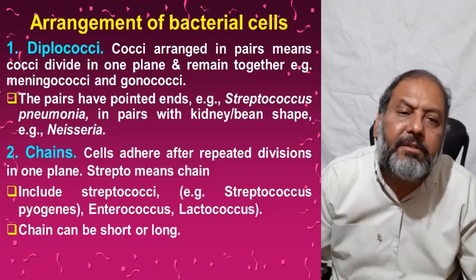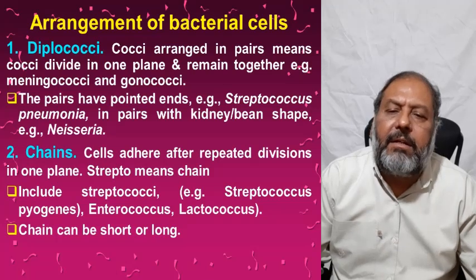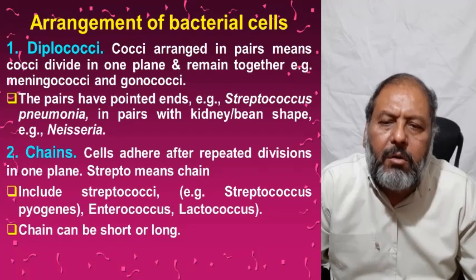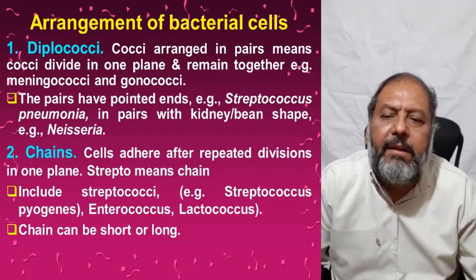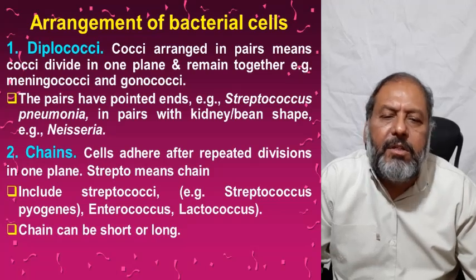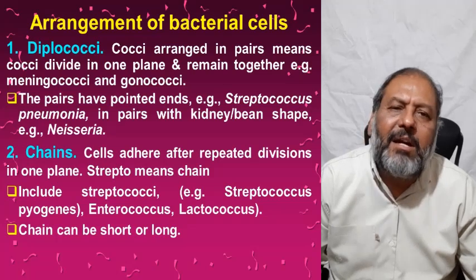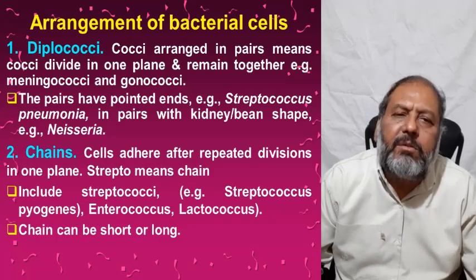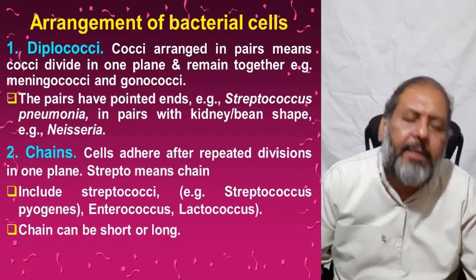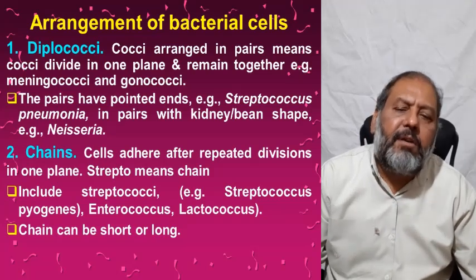Diplococci arrange in pairs, meaning cocci divide in one plane and remain together. As one can see, these are the meningococcal bacteria and the gonococci. Diplo means two, in pair. The pairs have pointed ends. Streptococcus pneumoniae is in pairs with a kidney bean shape. These are the Neisseria bacteria. So the pairs, with slightly different pointing ends and shapes, can be seen as different bacteria.